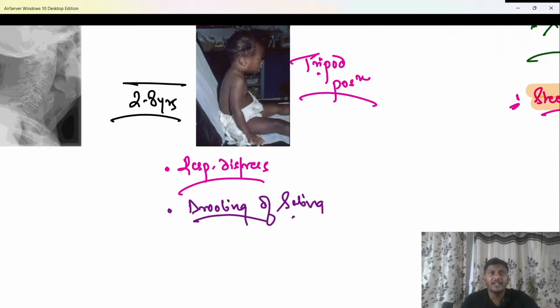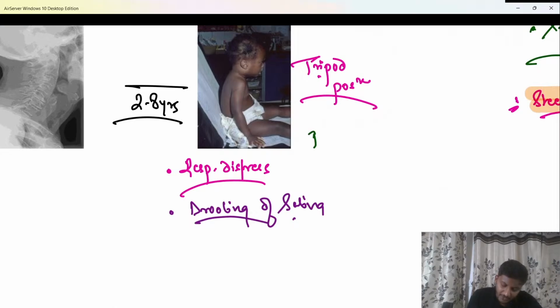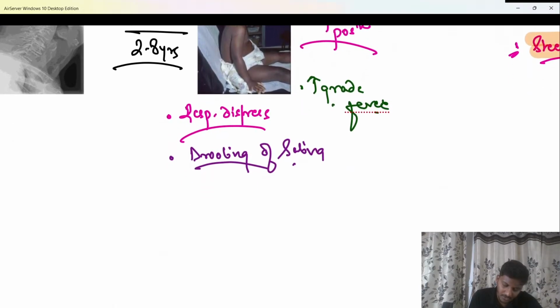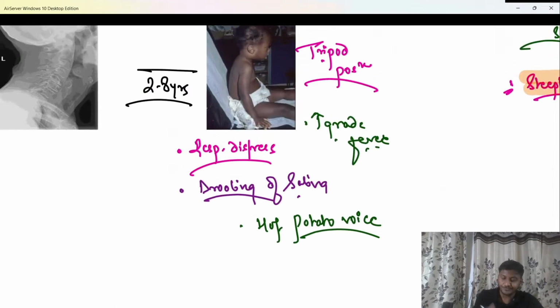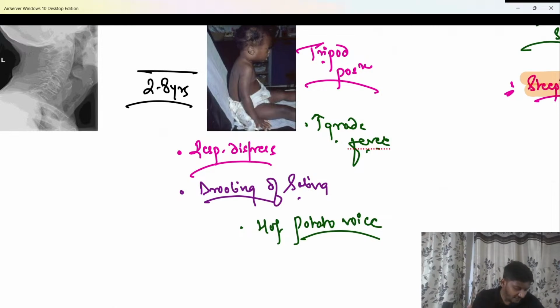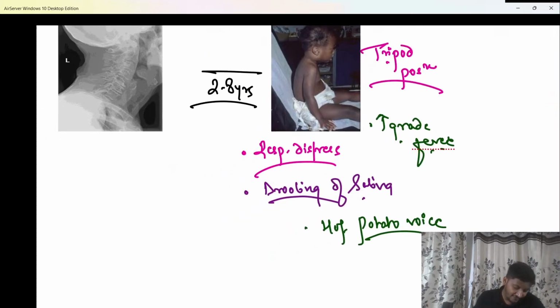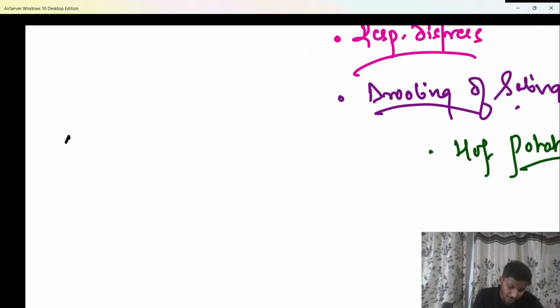Apart from that, the baby will have a high grade fever because this is a bacterial infection, and the baby is going to have a hot potato like voice. This kind of voice will be seen in the baby. This is what is called a hot potato or a muffled voice, which is usually seen in the patient. That is usually due to inflammation or edema in the airway of the child. Okay, all these features make it a classical case of acute epiglottitis.